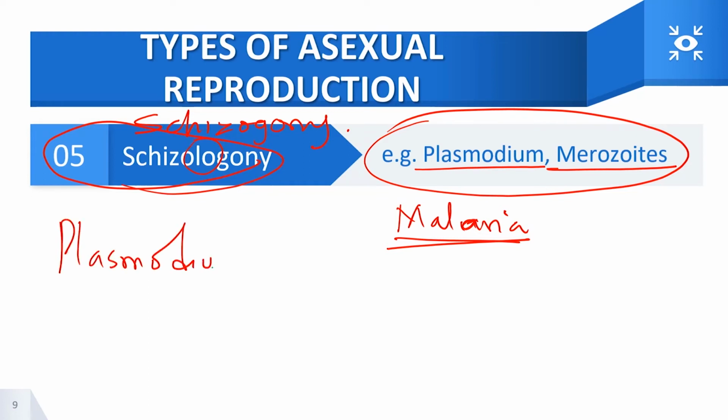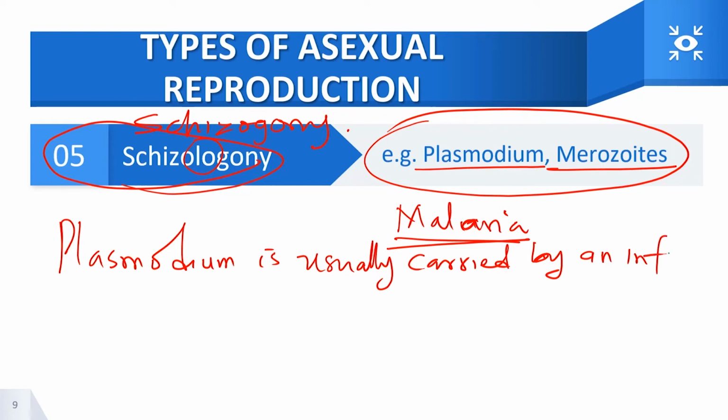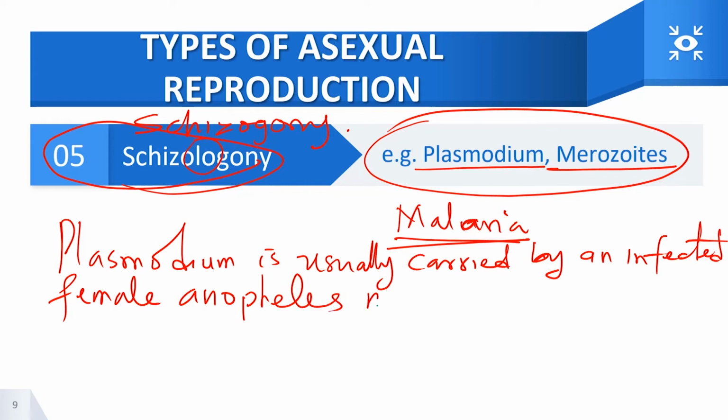Plasmodium is usually carried by an infected female Anopheles mosquito. So Plasmodium species is usually carried by an infected female Anopheles mosquito.